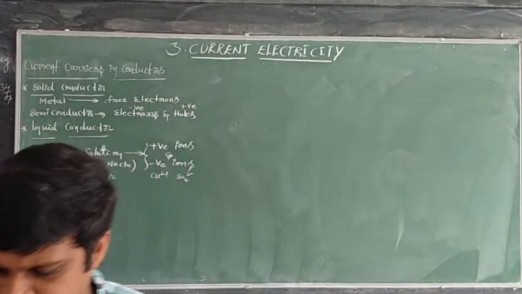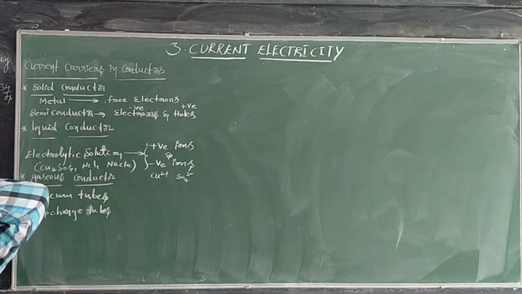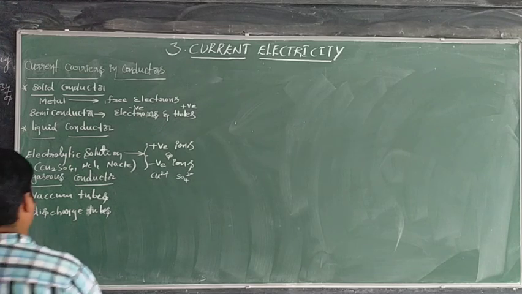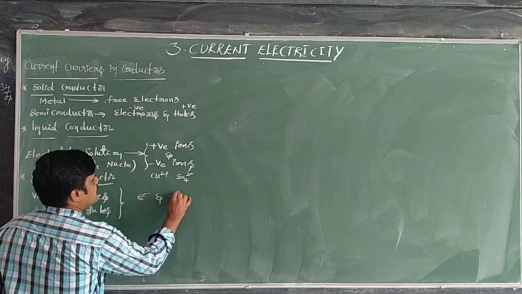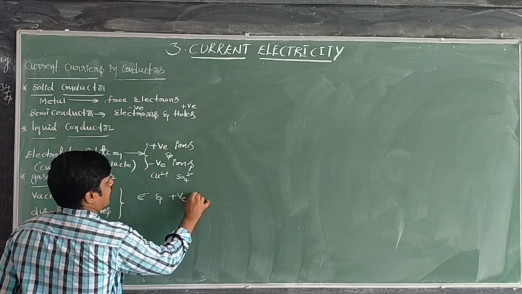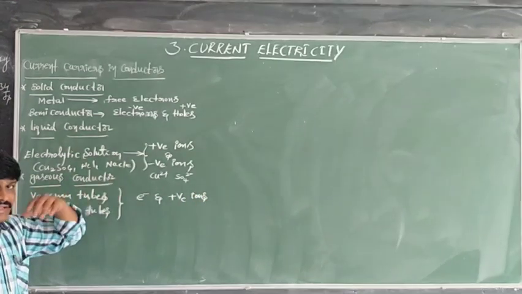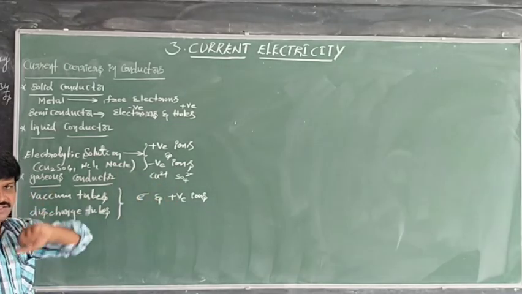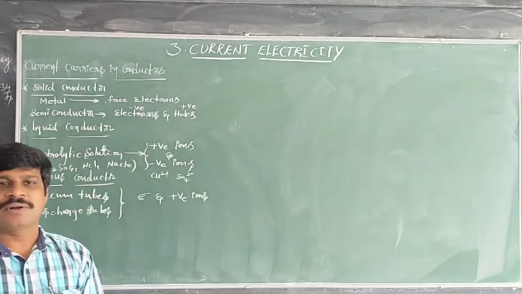A discharge tube is completely filled with gas, usually low pressure gas. The charge carriers in a discharge tube are electrons and positive ions; in that gas, electrons and ions are responsible for